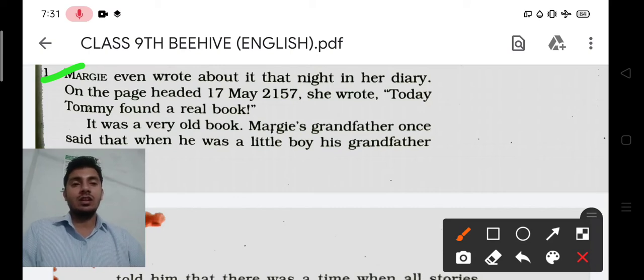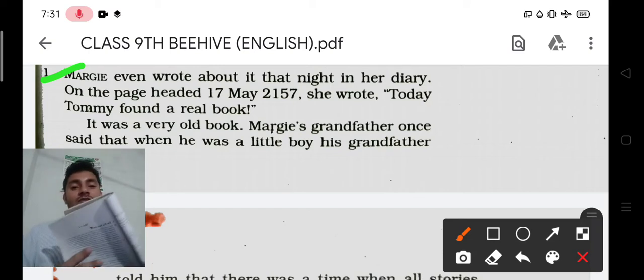Over here it is telling us: today Tommy found a real book. What was she saying? Today Tommy, her brother, found a real book. Real book means this is not your virtual book, not your online text.